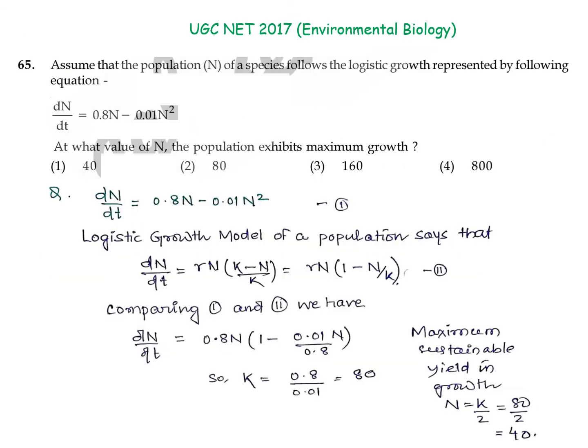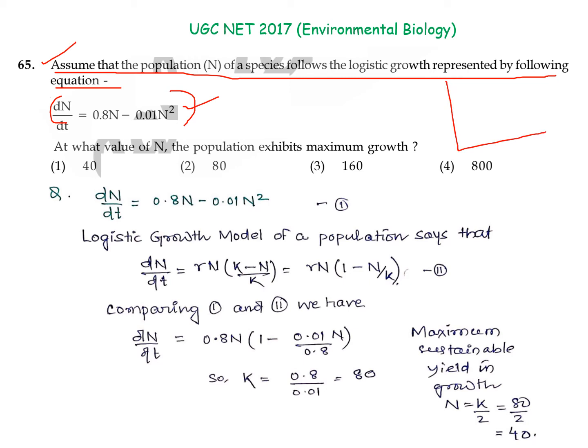Moving on to this question. Here it is given that assume the population N of a species follows the logistic growth represented by this equation. Before you answer this kind of question, you should always remember the equation of the logistic growth model and the graph of the logistic growth model. Here we always find K, that is the carrying capacity of the ecosystem. So this is the equation of the given question.